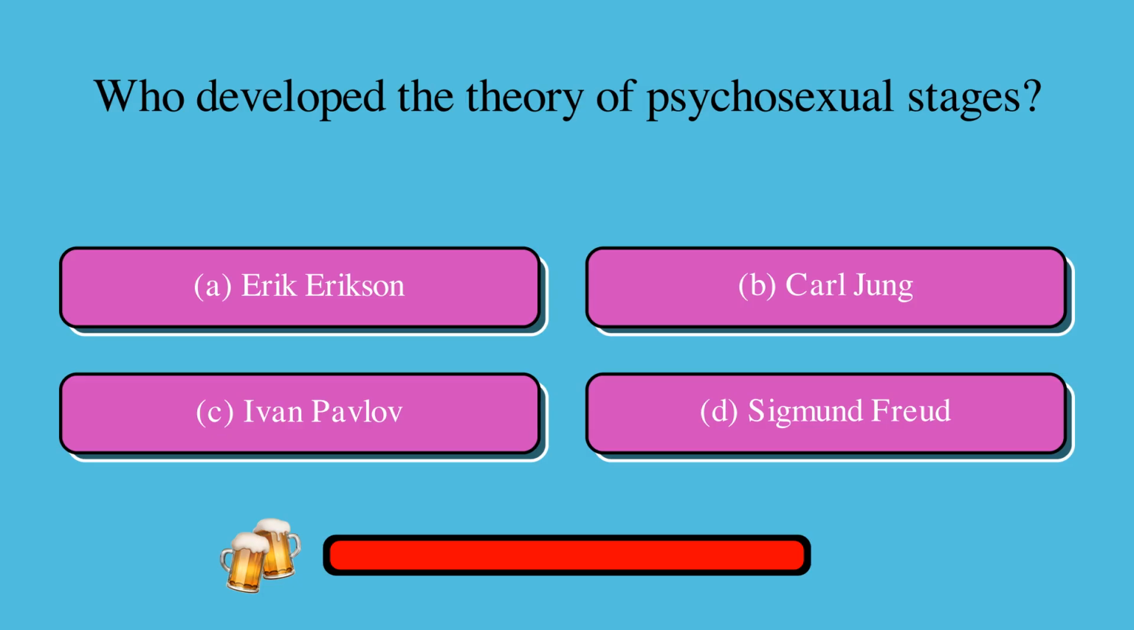Who developed the theory of psychosexual stages? Is it A, Erik Erikson, B, Carl Jung, C, Ivan Pavlov, or D, Sigmund Freud? The correct answer is D, Sigmund Freud.